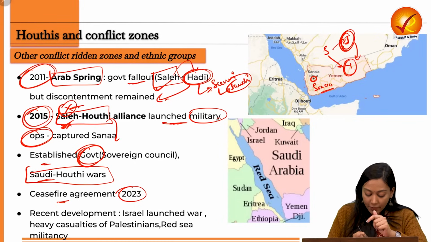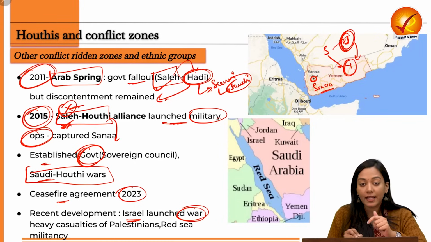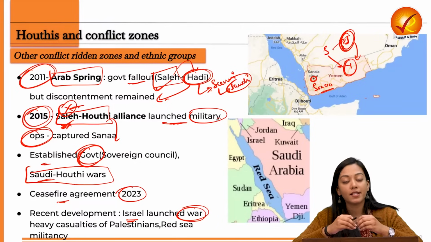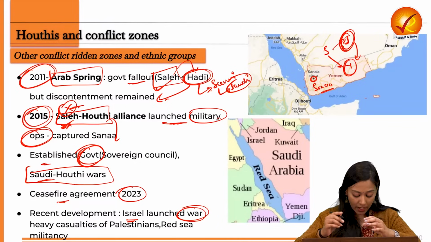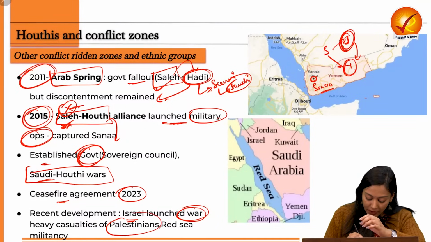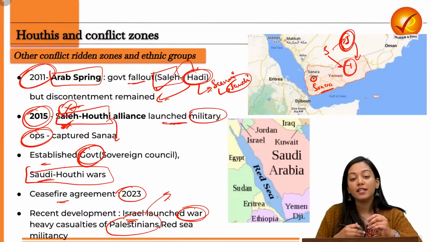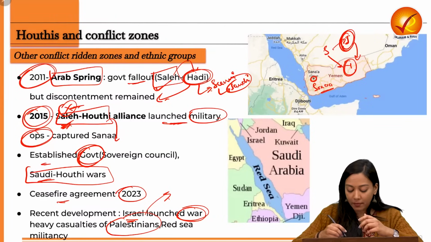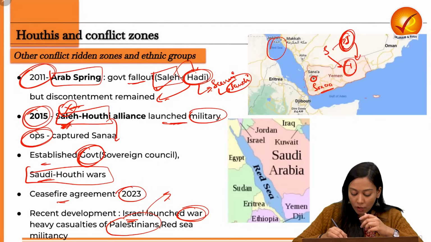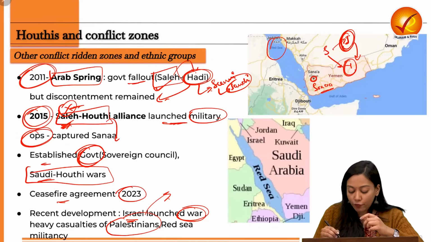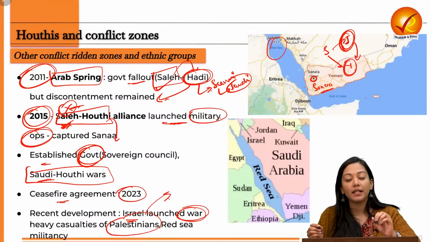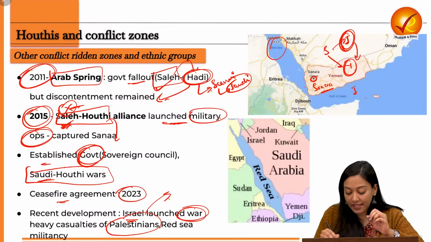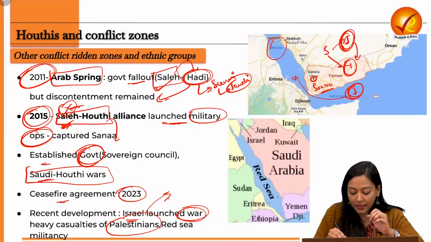So in this very year, when Israel launched war against Gaza, killing thousands of Palestinians and causing heavy casualties, it eventually revived the insurgency of the Houthis, who wanted to again reclaim the region of the Red Sea. First of all, they started militant operations against the Israeli containers which were moving in the Red Sea.